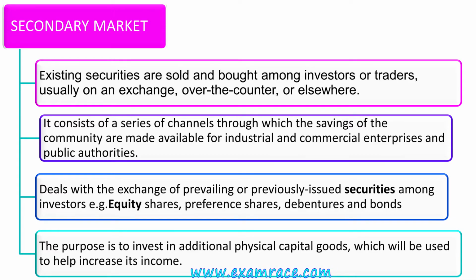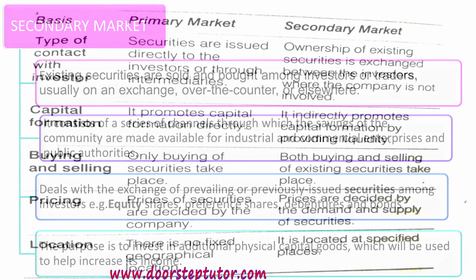It deals with the exchange of prevailing security or previously issued securities among investors, that is equity, preference shares, debentures and bonds. The purpose here is to invest in additional physical capital goods which will be used to help increase its income. It enhances income. Primary market helps us to have immediate liquidity, whereas secondary market helps us to enhance our income.